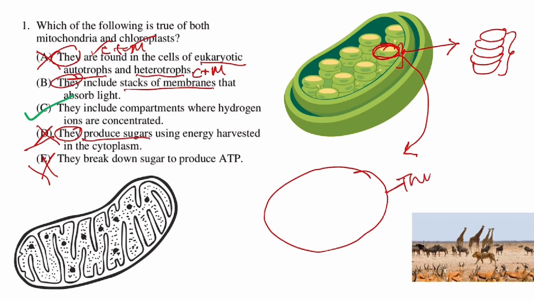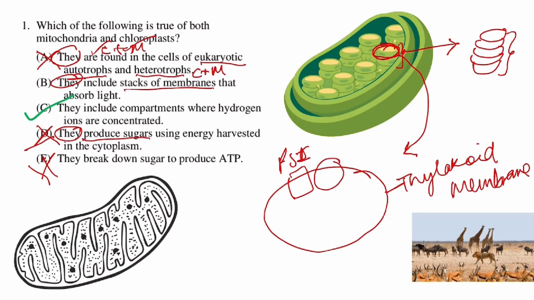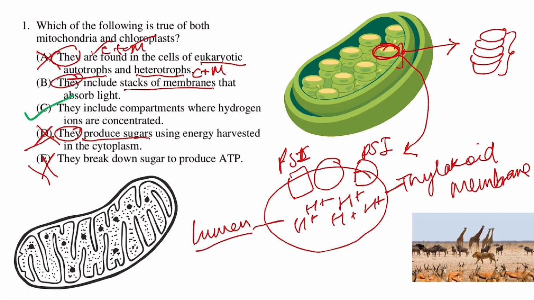So this is the thylakoid membrane, and on top of the thylakoid membrane, there are a bunch of things, like photosystem 2, other molecules, and photosystem 1. So let me draw that for you. This will be photosystem 2. There will be a bunch of other molecules, and there will be photosystem 1. Now there is a particular compartment known as lumen. Lumen is nothing but the fluid that is inside of the thylakoid. So this lumen is a compartment where there will be a lot of hydrogen ions.